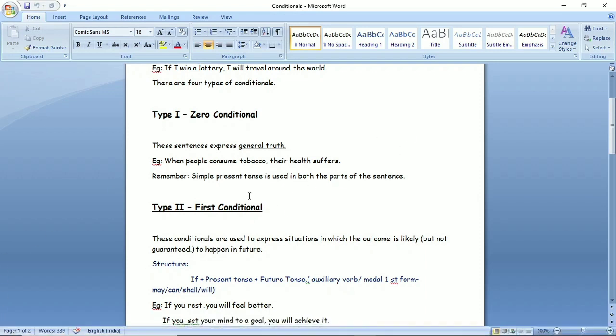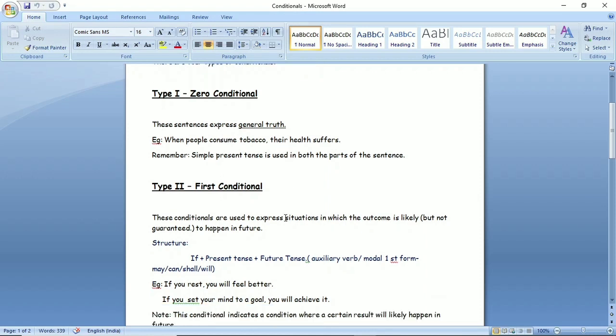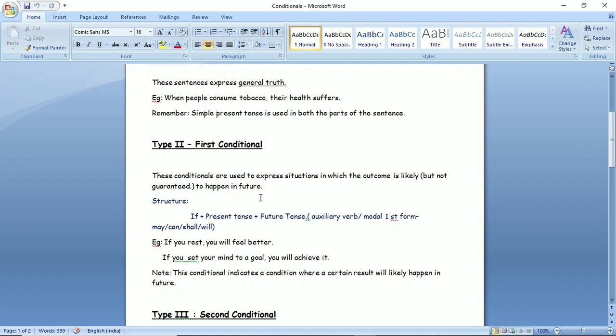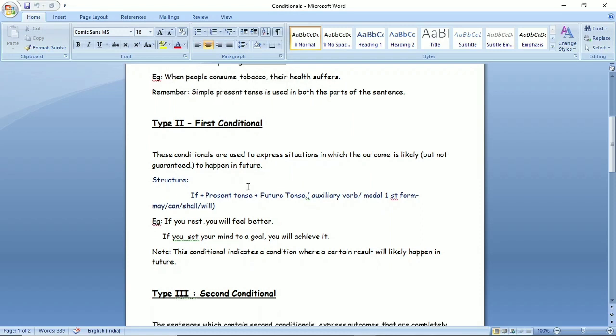When we are talking about zero conditional, we are to use simple present tense in both the parts. Means while we tell general truth, we always use simple present tense. So same goes here.